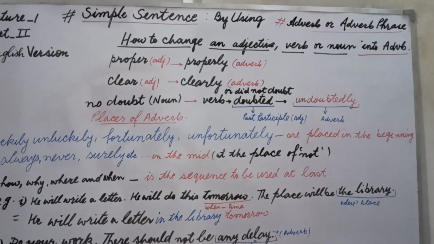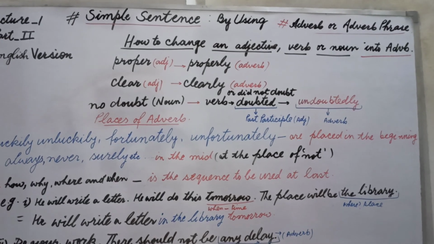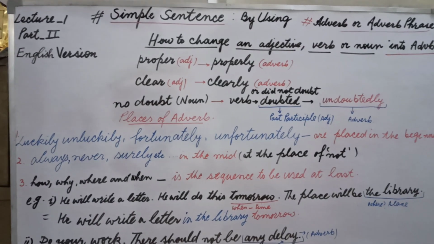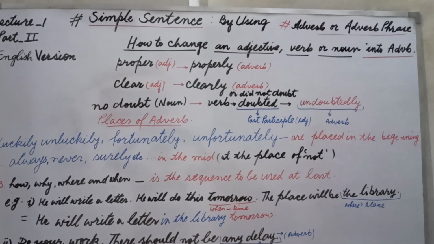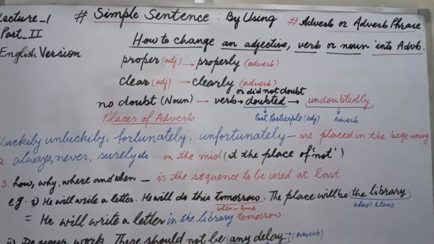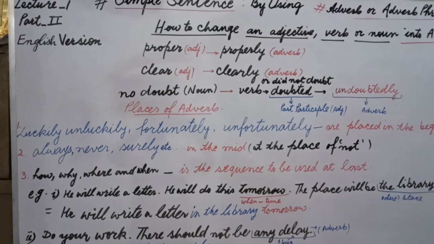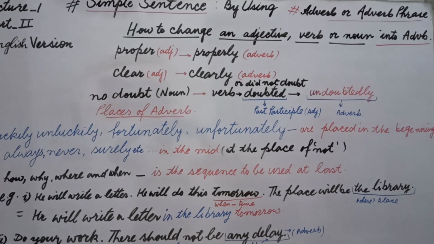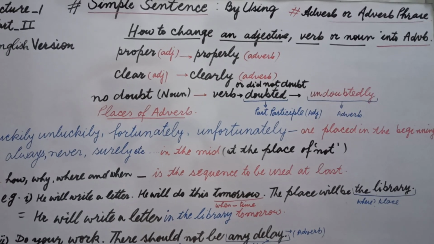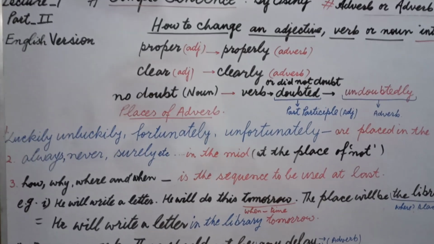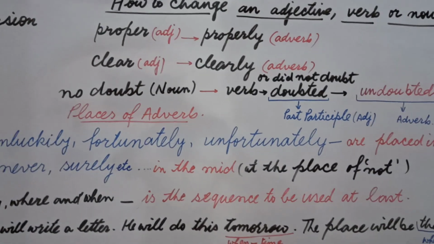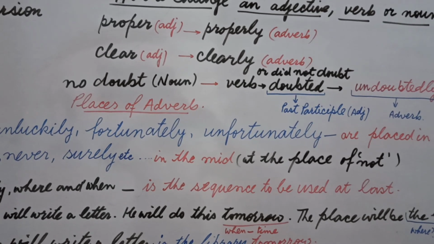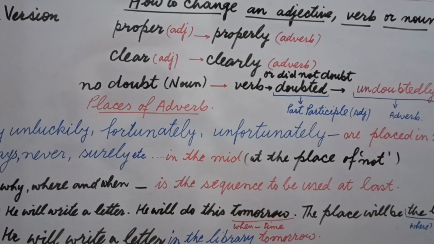I mean to say, because your topic is based on adverb or adverb phrase, that's why we will learn how to change an adjective, noun or verb into an adverb. Let's begin with the first word, that is proper. Proper is an adjective and we will change it by using ly as a suffix. It will be changed into an adverb. Now the second word, clear. In the word clear, ly is added at last and in this way it has become clearly.